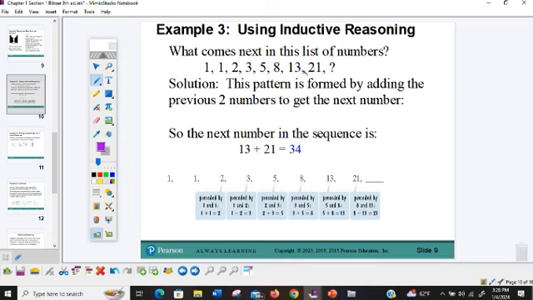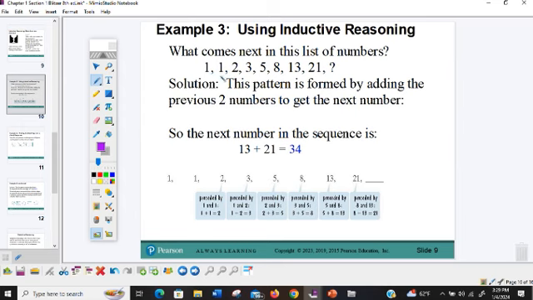We are not adding the same number each time, okay? Obviously, if we were adding the same number each time right here, we would have a problem. 1 plus 0 is 1. 1 plus 0 would be 1 again, so that's not what's happening. We're not multiplying by the same number each time either, so we have to look for another solution. For this particular problem, what they're actually doing is adding the numbers before it.